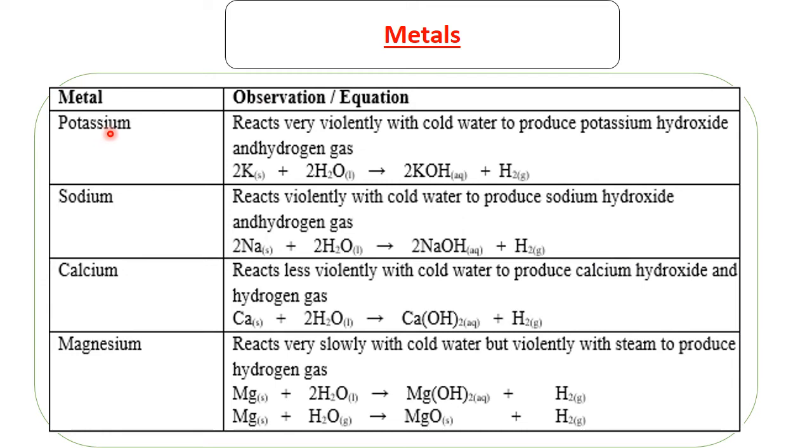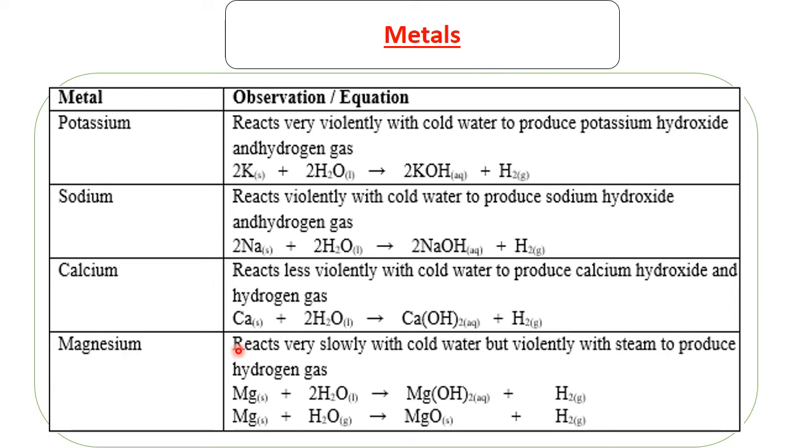The first is potassium. When potassium was reacted with water, the reaction was observed to be very violent with cold water, and it produced potassium hydroxide and hydrogen gas. So the key word is the reaction was very violent, which shows that potassium is very reactive. Then sodium, the reaction was also violent. What about calcium? For calcium, the reaction was less violent. If you just observe here, they all produce hydrogen and metal hydroxides.